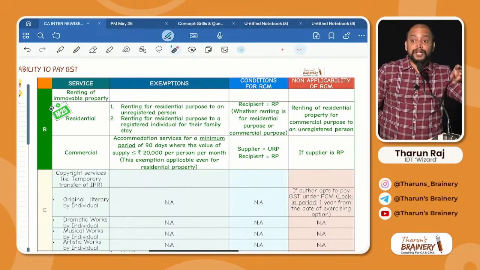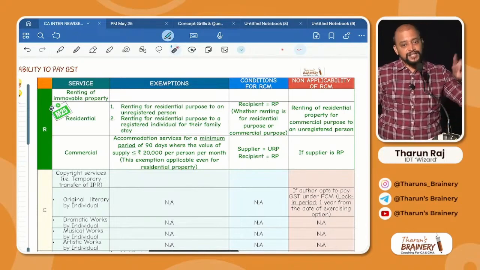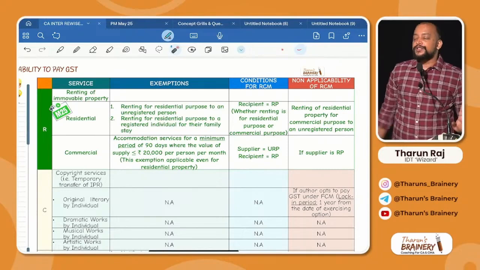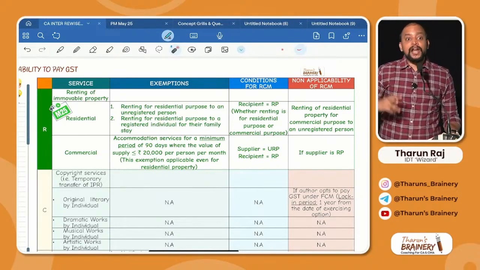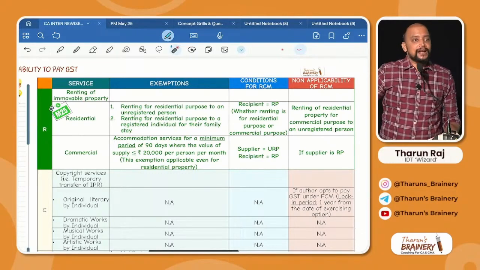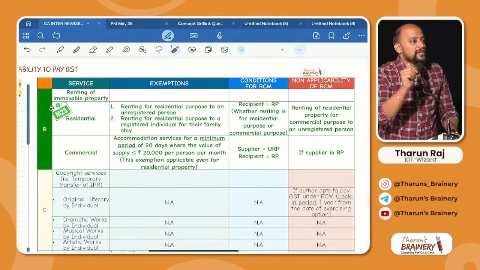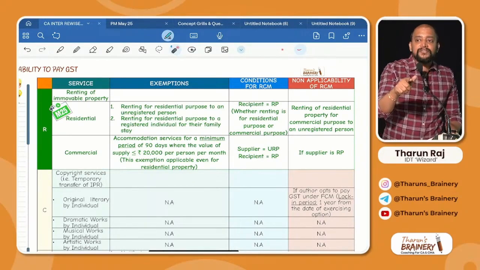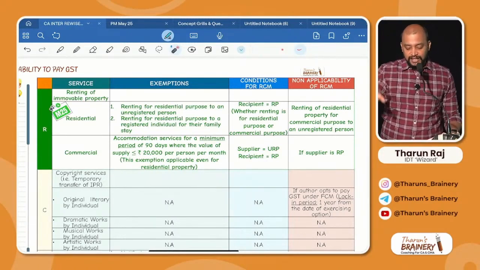And residential property for commercial purpose also need not be exempted. Residential property for residential purpose is only exempted. So be careful. I have a house. That house I am giving to an advocate to function his office, or to a chartered accountant to open his office. Now is it for residential purpose? No, for commercial purpose. Exemption not available. If exemption needs to be available, I should have given it for a residential purpose. Is it clear?